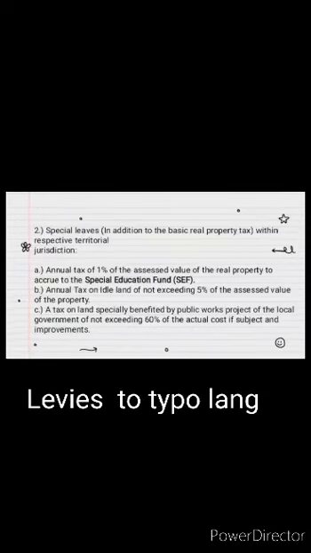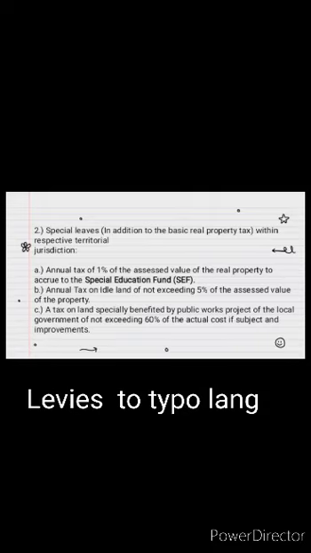So sa provinces, yung applicable tax rate ay 1% or less of the assessed value of the real property. Sa cities and municipalities naman is, yung applicable tax rate ay 2% or less of the value of the real property. Sabi dito, special levies is subject to different tax rates based on different consideration and situation, namely.